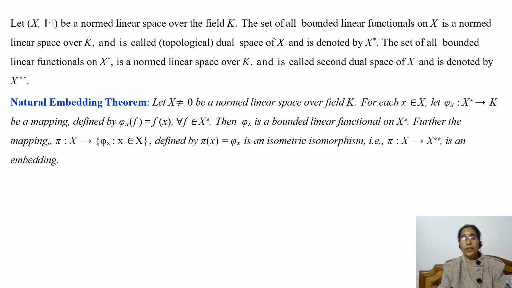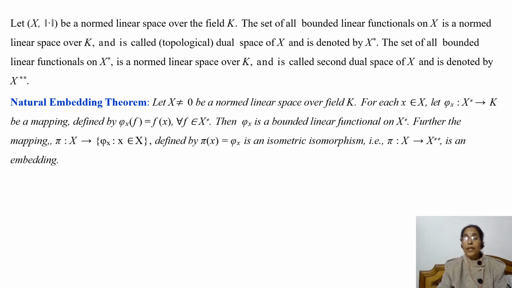Now we have a very important theorem which is known as the natural embedding theorem. Let X be a non-zero normed linear space over field K. For each x belongs to X, let phi x be a mapping from X star to K, defined as phi x of f is equal to f of x for every f belongs to X star. Here, since f is a mapping from X to K, f of x belongs to K. So this is a mapping from X star to K. And then phi x is a bounded linear functional on X star.